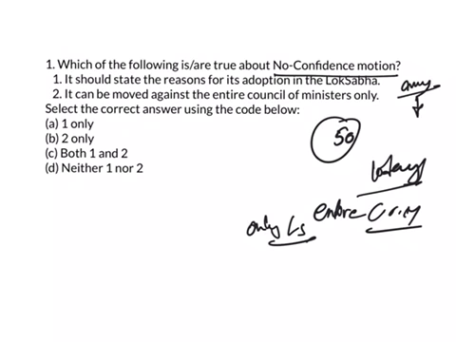So, from these statements, must it state the reasons for its adoption in the Lok Sabha? No, the member need not mention the reason for its adoption. It can be moved against the entire Council of Ministers only, not against individual ministers or private members. So, only the second statement is correct. The answer here is B.